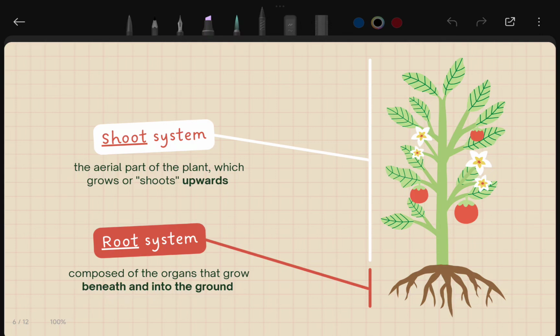The shoot system is the aerial part, the part that grows upward, which is present on the surface and in the environment where we can see it. The root system is composed of the organs that grow beneath the ground, and it grows in the opposite direction to the shoot system. So these are basically the two systems of the plants. We call them the shoot system and the root system.